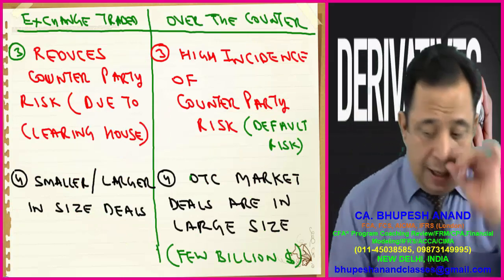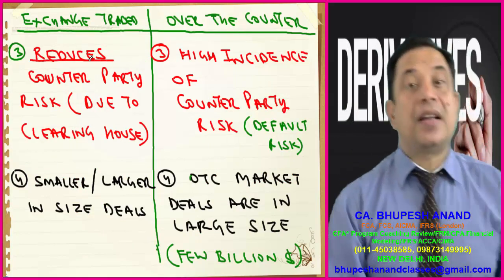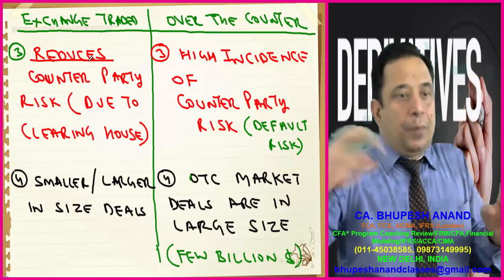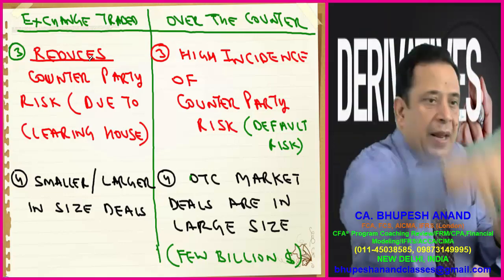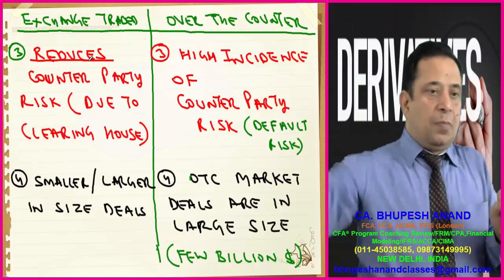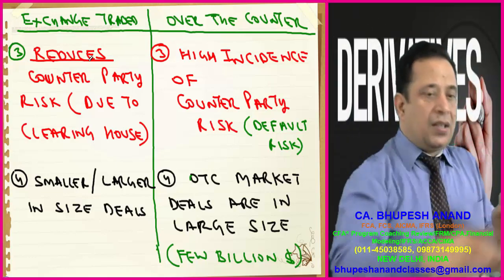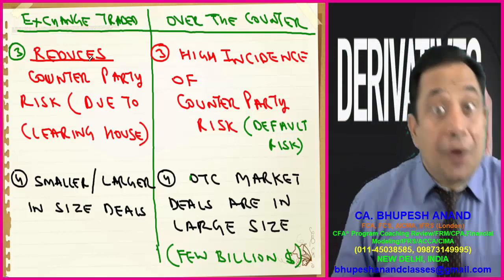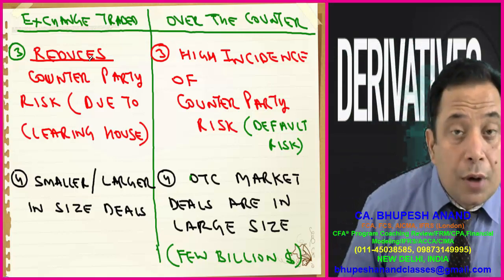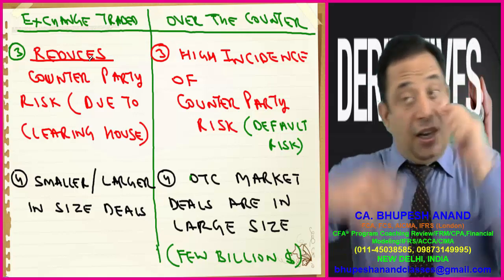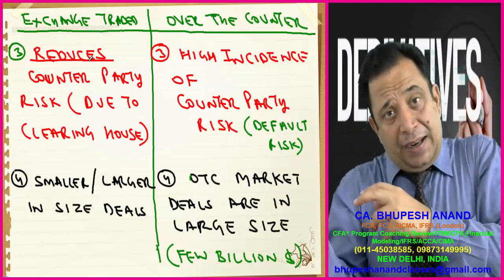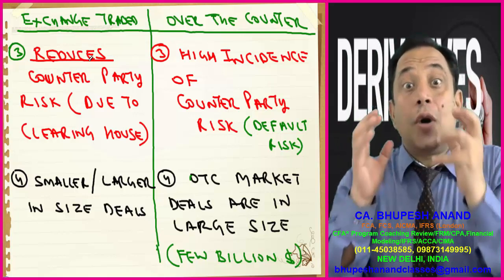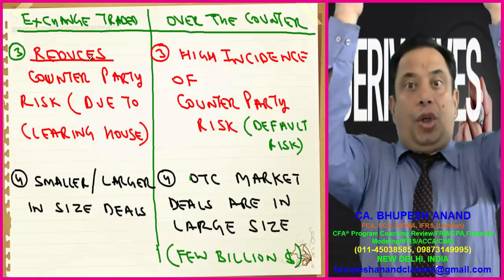In exchange traded, it reduces counterparty risk. Why does it reduce? When I say counterparty, it means the other party, because there is a clearing house, there is the MTM process, there is the initial margin, there is mark to market, there is maintenance margin. In that case, the default risk is low, or next to zero, because a clearing house is present. But in the OTC derivative market, the default risk, the counterparty risk, is huge.